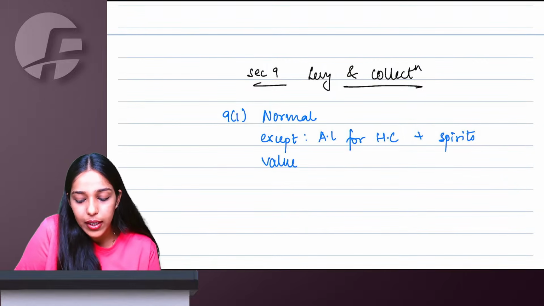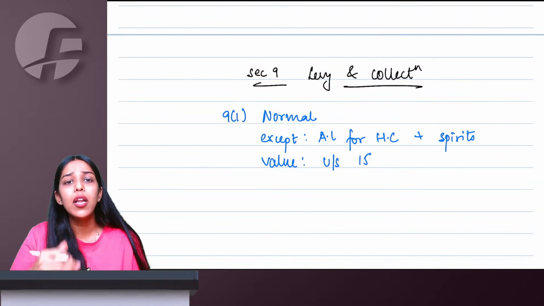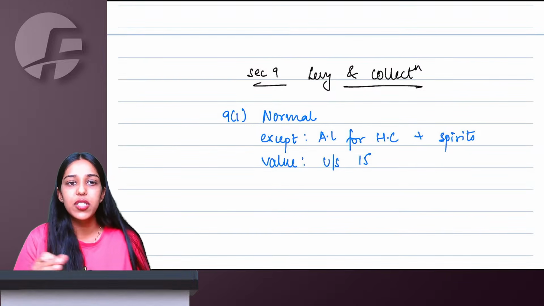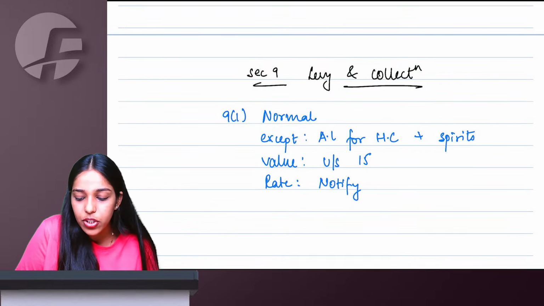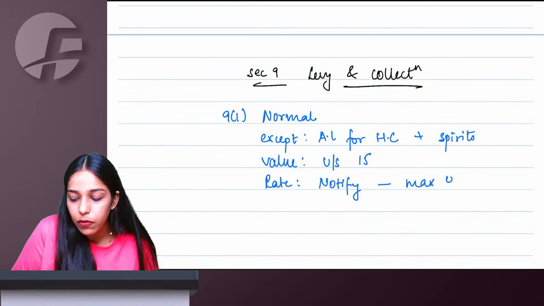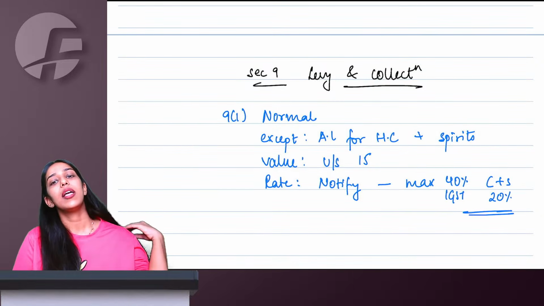On what value should I apply GST? Value we will teach you under section 15. Whatever is the transaction value as per CGST Act section 15, that you have to take. Rate is whatever the government will notify on the council's recommendation. As of now, the maximum they have notified is 40% under IGST, and CGST plus SGST 20% maximum is the rate as of now.